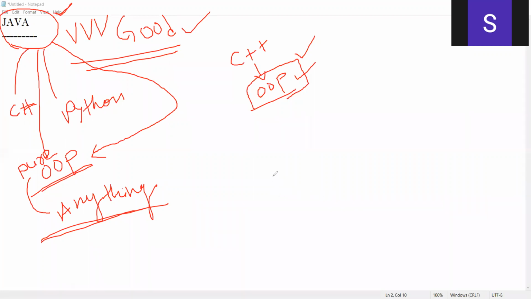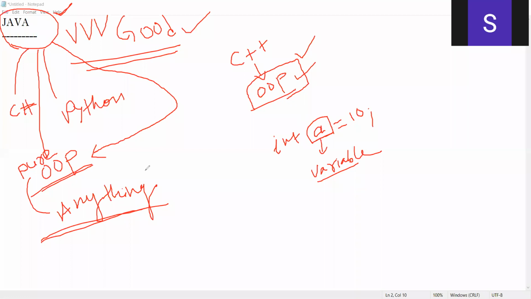What do you mean by pure object? For example, let us assume that int a equal to 10. I have written int a equal to 10. What is a? A is a variable. A is not an object. A is a variable, right?